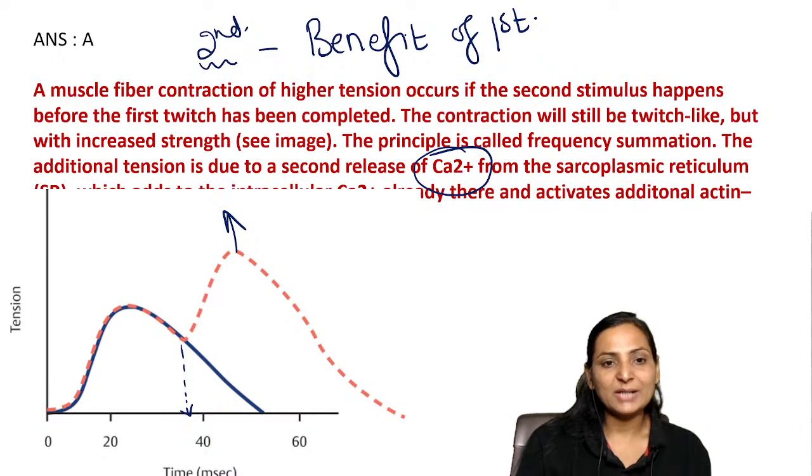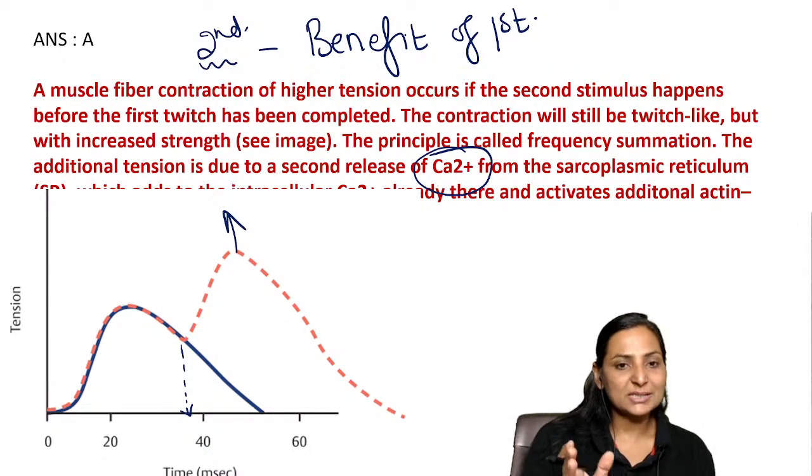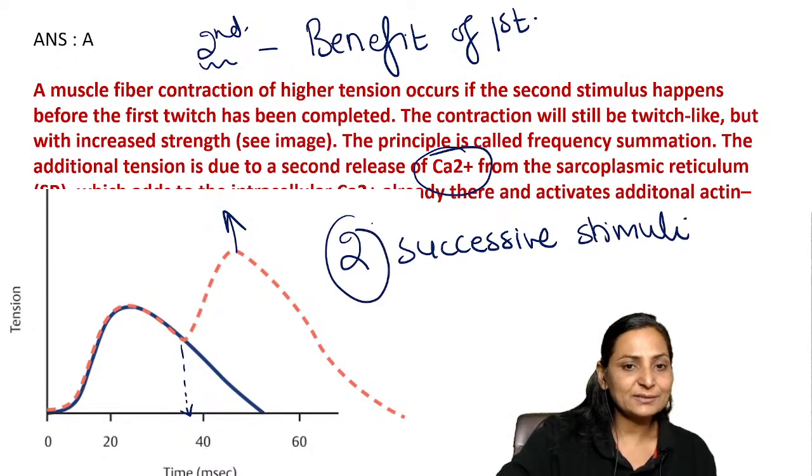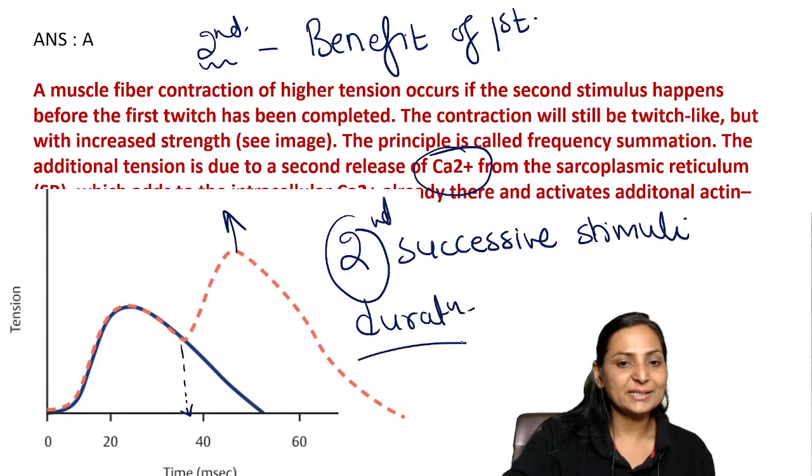This is what is called the beneficial effect, or the effect of two successive stimuli. The effect of the second stimuli depends upon the duration at which it is given. आप कौन से time पर दे रहे हो?